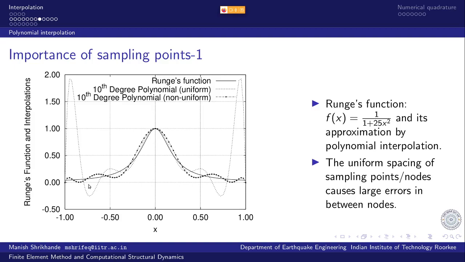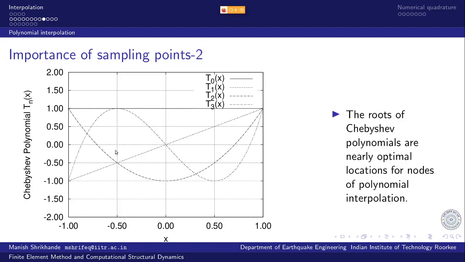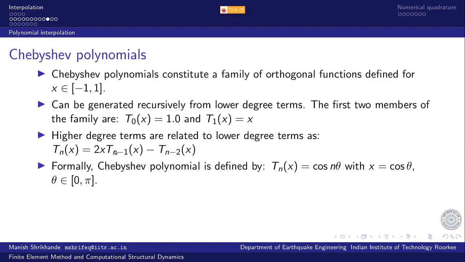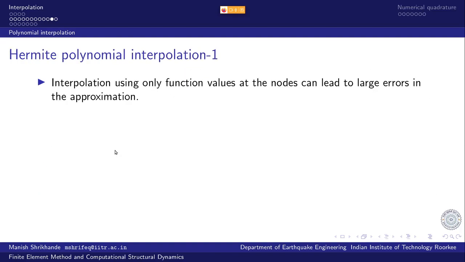That information is contained in the gradient of the function. So maybe the situation will improve if I include the gradient information in the function approximation. And that brings us to our next technique of polynomial interpolation.